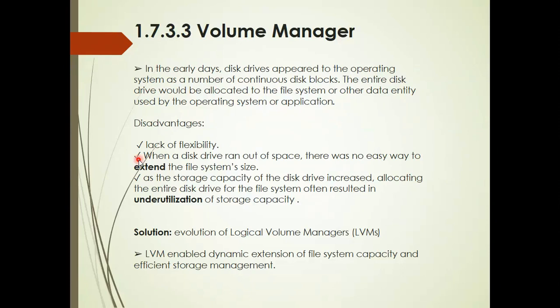Sometimes, due to management difficulties, you might have 8 GB of space, but underutilization of storage capacity happened in the earlier days. To solve all these problems, they had a solution.